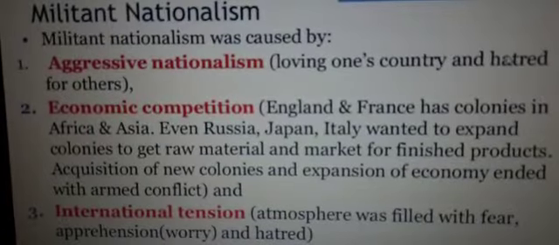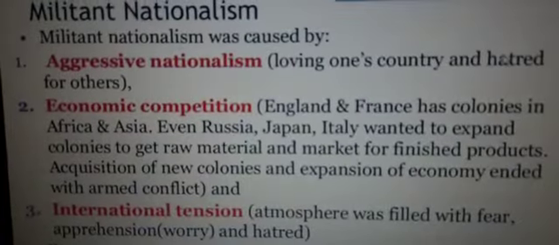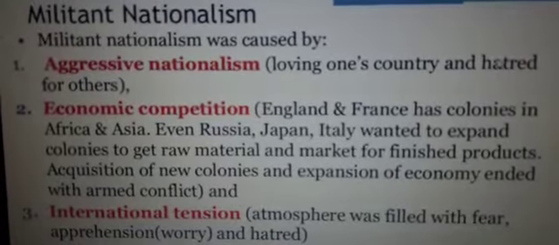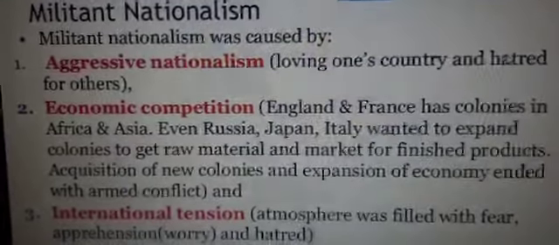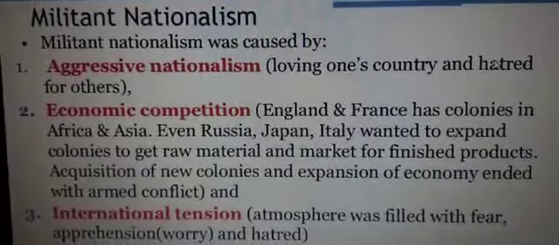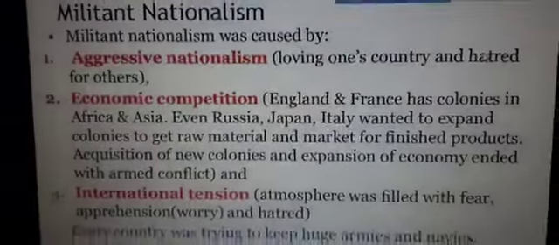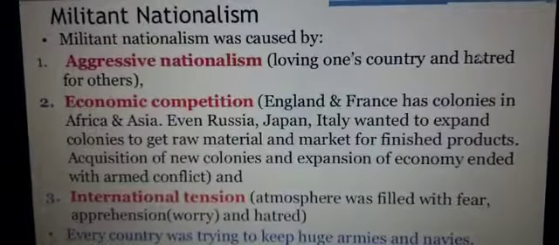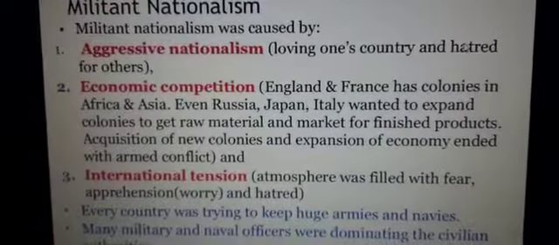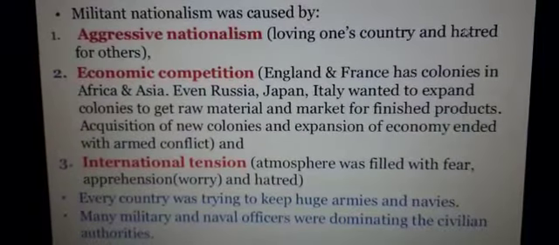So the inquisitiveness for new colonies and expansion of the economy ended with armed conflict, because if you have rivalry with others, naturally to fight a war you need arms. So to gain more and more power, more and more arms were gathered or kept to defend themselves or overcome the other country. International tension: this tension was not in one country, it was international. The atmosphere was filled with fear, apprehension, which means worry, and hatred.